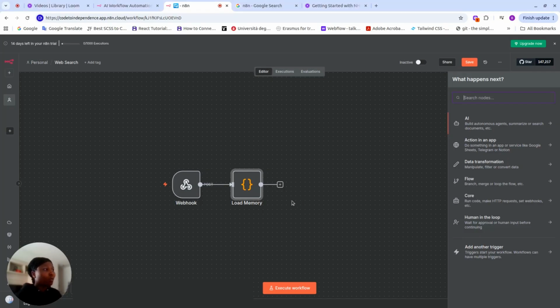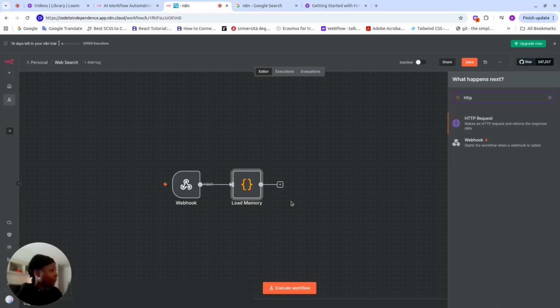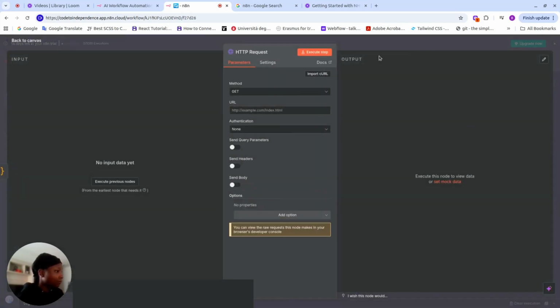That is what we call the agent brain, to make decisions as to what to do with the prompt it has received. Okay, and we'll be calling it the agent brain. So here I'll just search for the HTTP request node. This says it makes an HTTP request and returns the response data. So I select this, and then I have this particular interface.